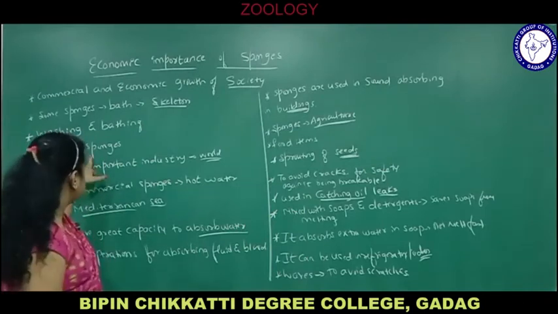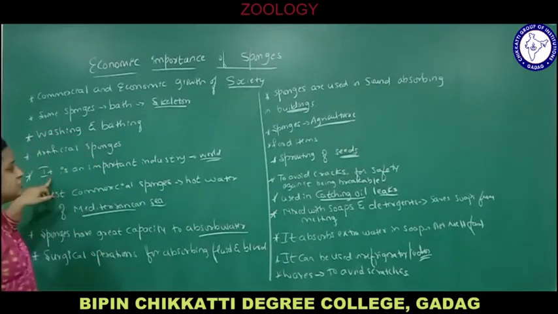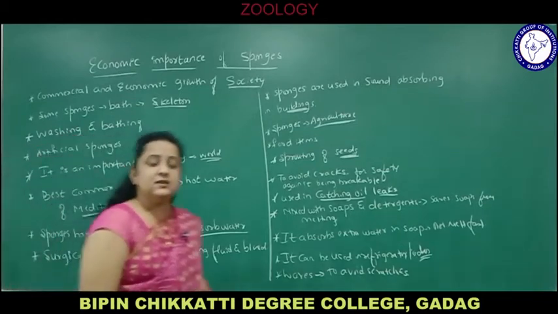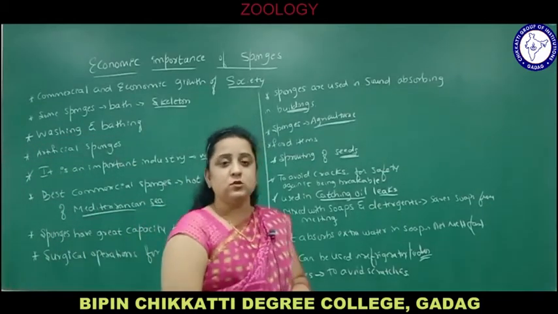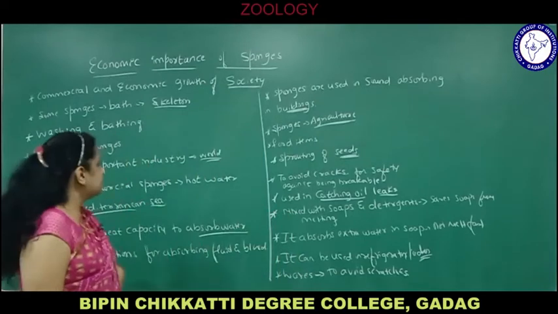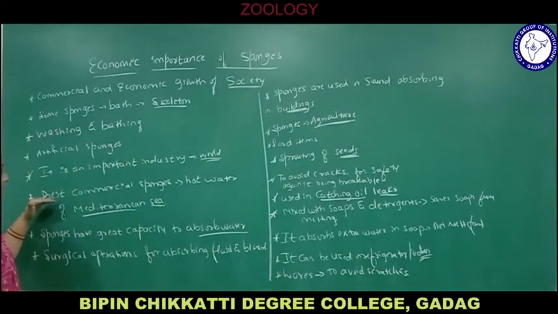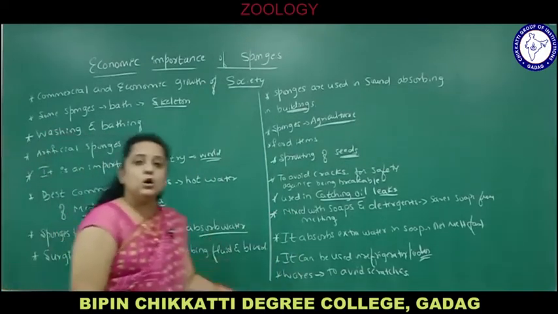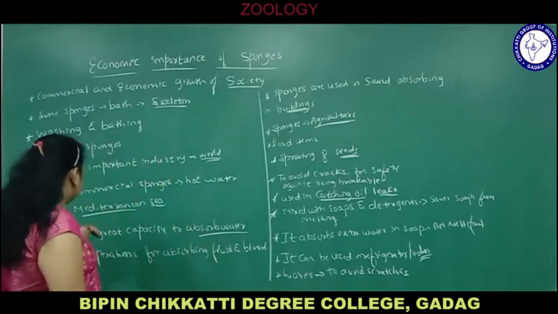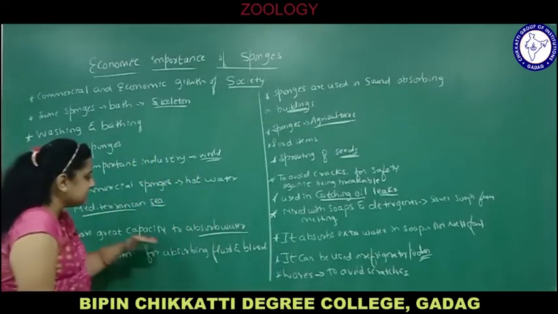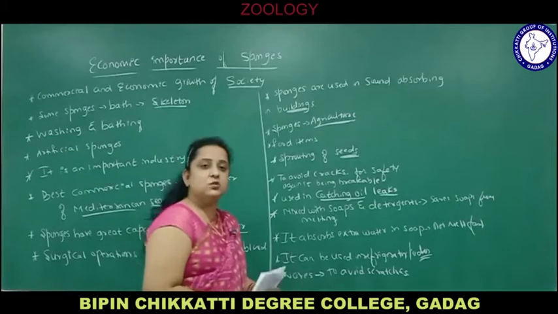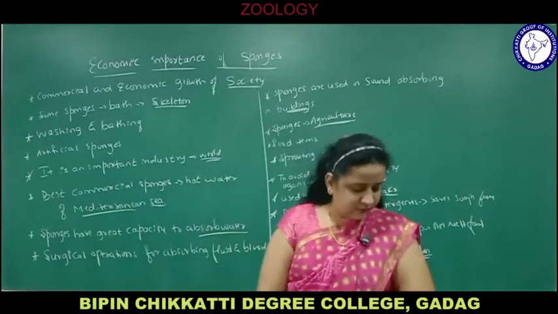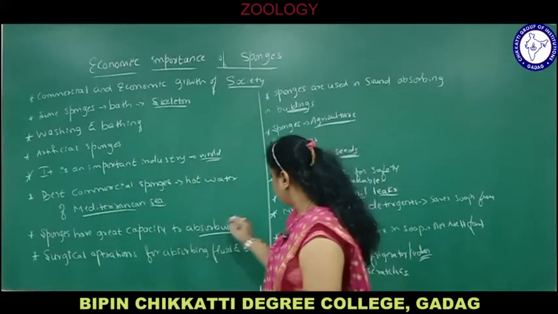Artificial sponges are also there. So it's an important industry in the world. Nowadays the sponge industry is growing more and more. Best commercial sponges are found in the hot water of the Mediterranean Sea. These sponges have great capacity to absorb water. As you know, they have large holes called ostia, which are necessary for absorbing water.